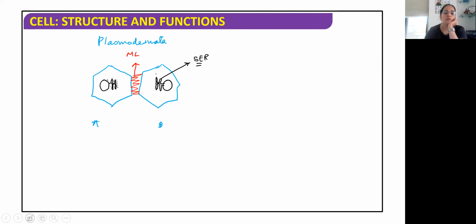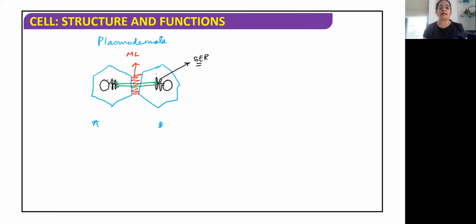Don't forget. Now this smooth endoplasmic reticulum will extend to this middle lamella, and they will join together at the center. They will extend like this from here, and they will form a tube-like structure. Why a tube-like structure? So that the two cells can connect to each other.